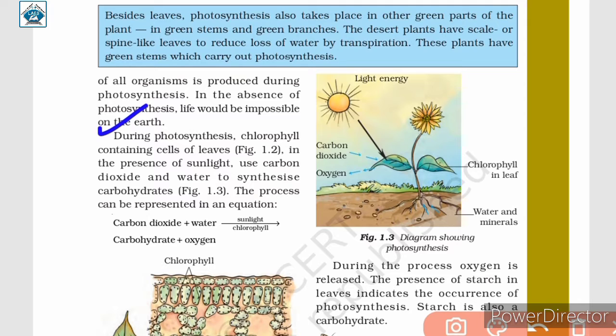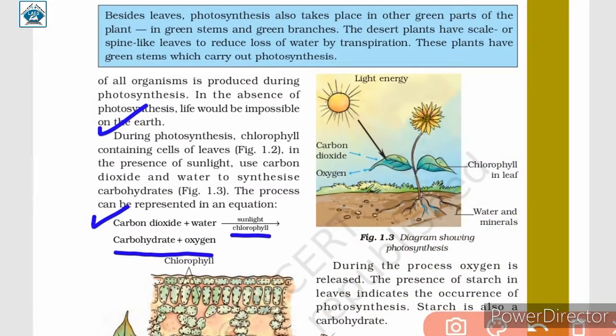During photosynthesis, chlorophyll containing cells of leaves, in the presence of sunlight, use carbon dioxide and water to synthesize carbohydrates. The process can be represented in an equation. Carbon dioxide plus water, in the presence of sunlight and chlorophyll, gives carbohydrate plus oxygen.